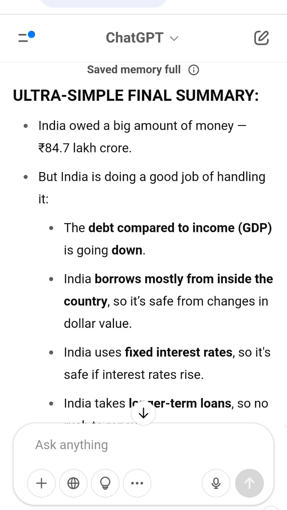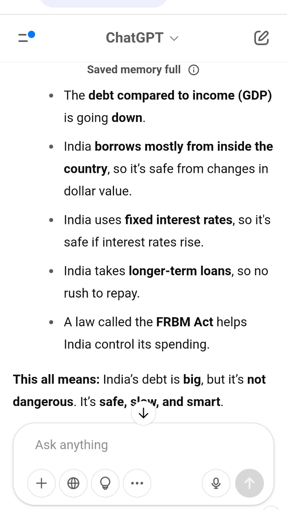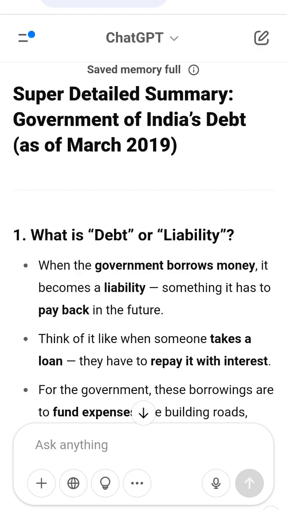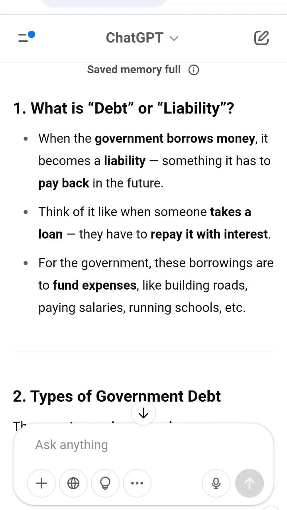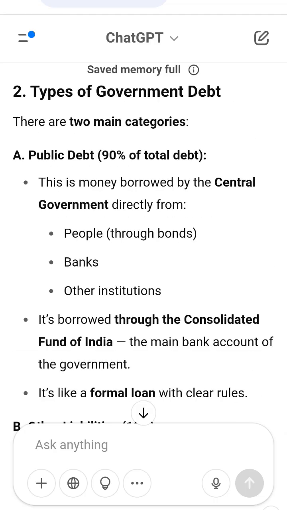2 main reasons. 1, fiscal consolidation. The government is borrowing less and trying to spend wisely, like a family making a strict budget to avoid too much loan. 2, high GDP growth. India's economy is growing faster, so even if debt grows a bit, income grows faster. Just like if your salary increases every year, even a small loan won't feel too heavy.